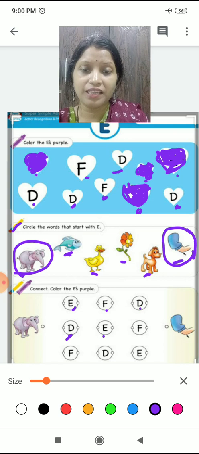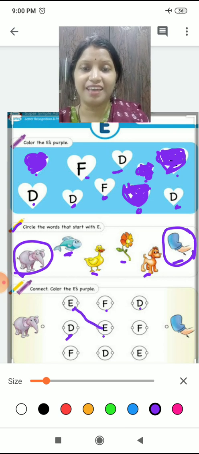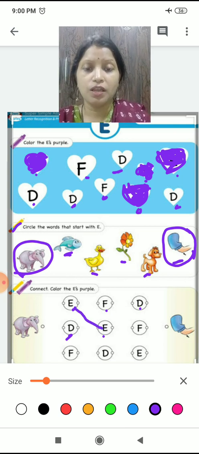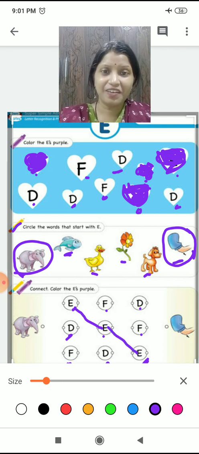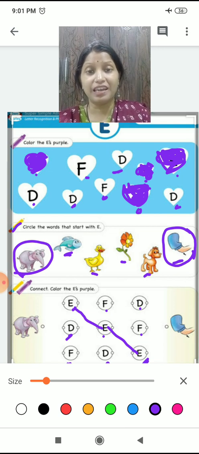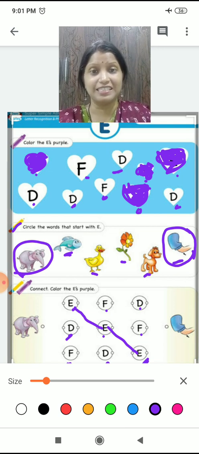So connect this E. Yes. Okay. Now is this E? No. Is this E? No. Is this E? No. Is this E, children? Yes. So connect these two. Yes. Okay. In this way, we have to connect all the E's.